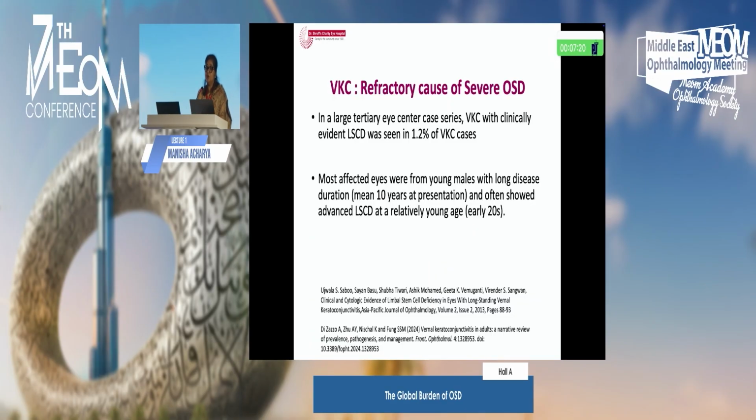So a refractory cause of severe OSD is VKC, and in a large tertiary center, we went through the literature and found that about 1.2% of VKC leads to LSCD. Most affected eyes were from young males with long disease duration, and often showed advanced LSCD at a relatively young age, so in the second decade of life, they may need an intervention.